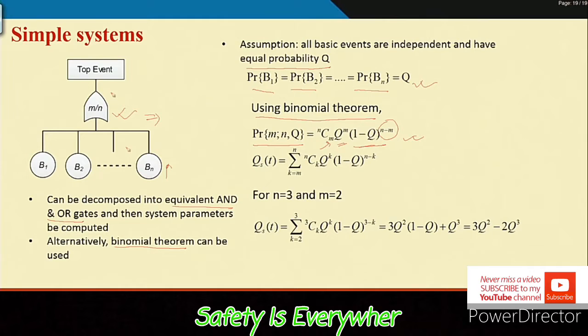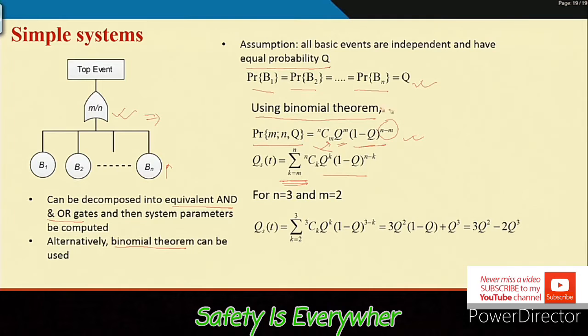Now, what will happen for the system level unavailability? System level unavailability means either m, or m plus 1, or m plus 2, that is, m or more basic events would occur. As a result, the summation comes in. So, QST is the sum over k equal to m to n of nCk q to the power k (1 minus q) to the power n minus k.